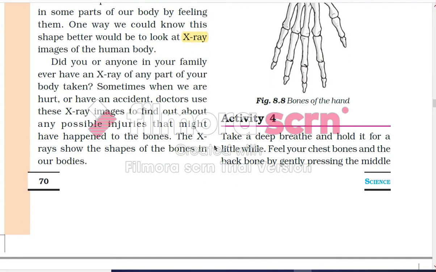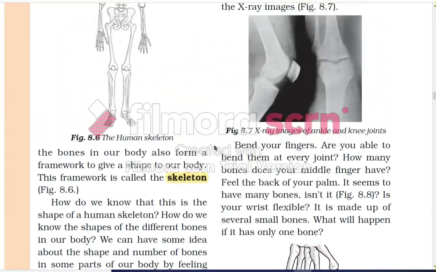Did you or anyone in your family ever have an X-ray of any part of your body taken? Sometimes when you are hurt or have an accident, doctors use X-ray images to find out about the possible injuries to the bones. The X-ray shows the shape of bones in our bodies.